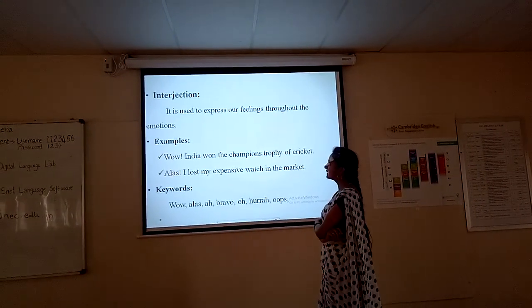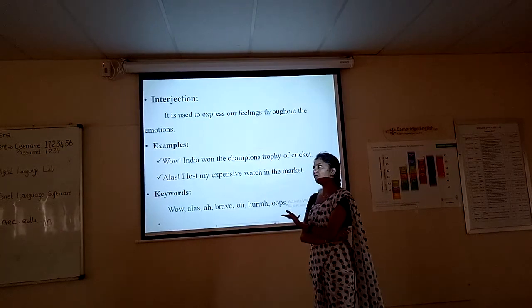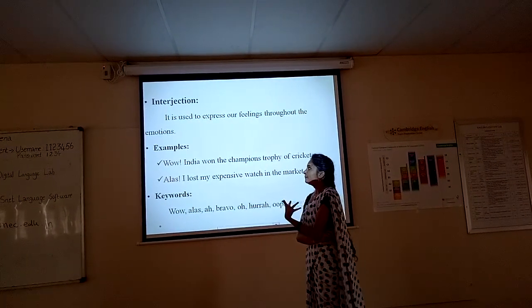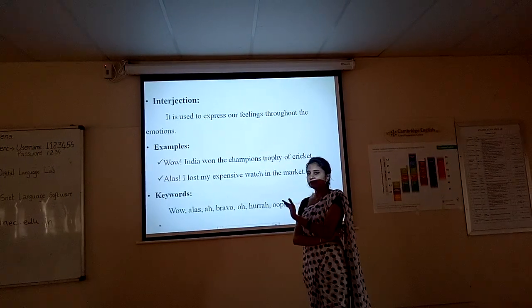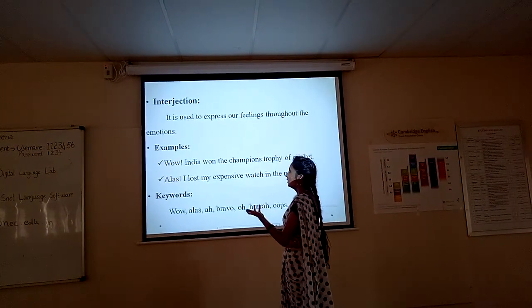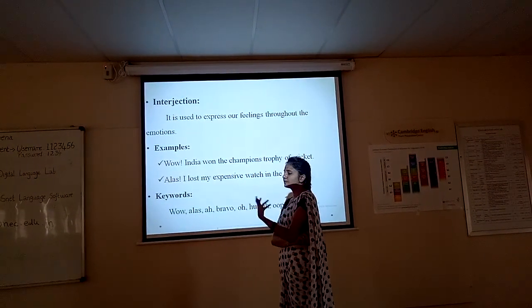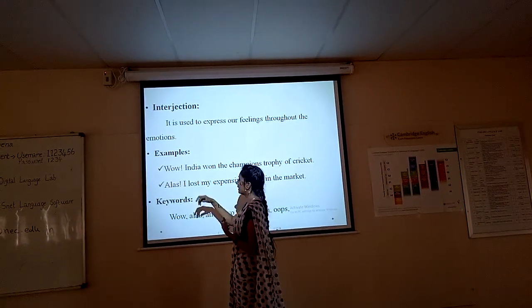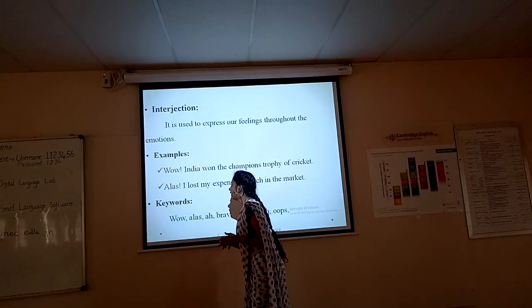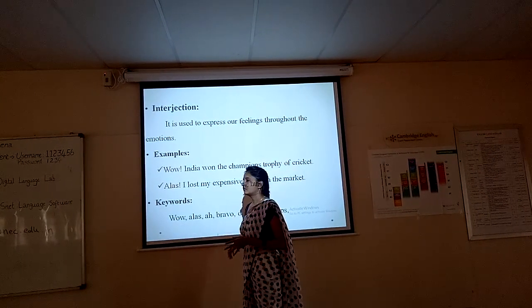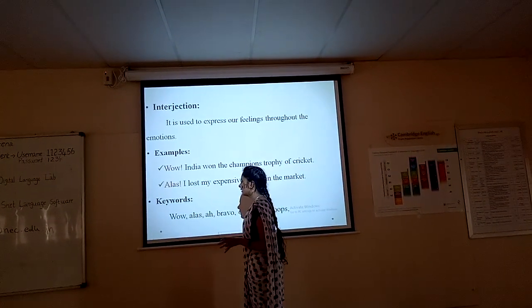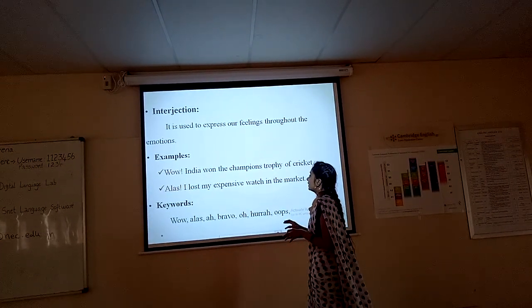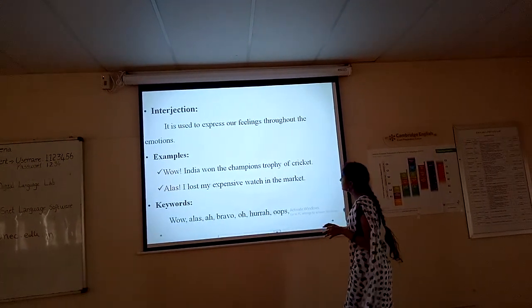So the final one is interjection. So interjection is when you are giving some expression with a word. It is used to express your feelings. The best word we can have is wah, alas. So it is pronounced like wah, but the spelling will be very different, but you have to pronounce it like wah. So wah, India won the Champions Trophy of cricket.